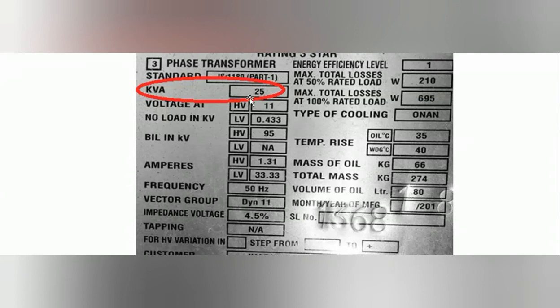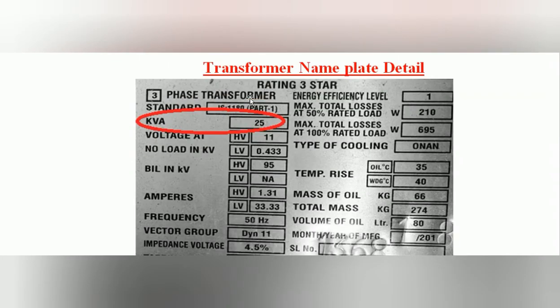But the motors are rated in kilowatt because the motors are producing mechanical output. That's why they are rated in kilowatt. But in the transformer, the losses are negligible. The losses are independent of power factor. It is not producing any mechanical output. That's why the transformer is rated in terms of kVA.